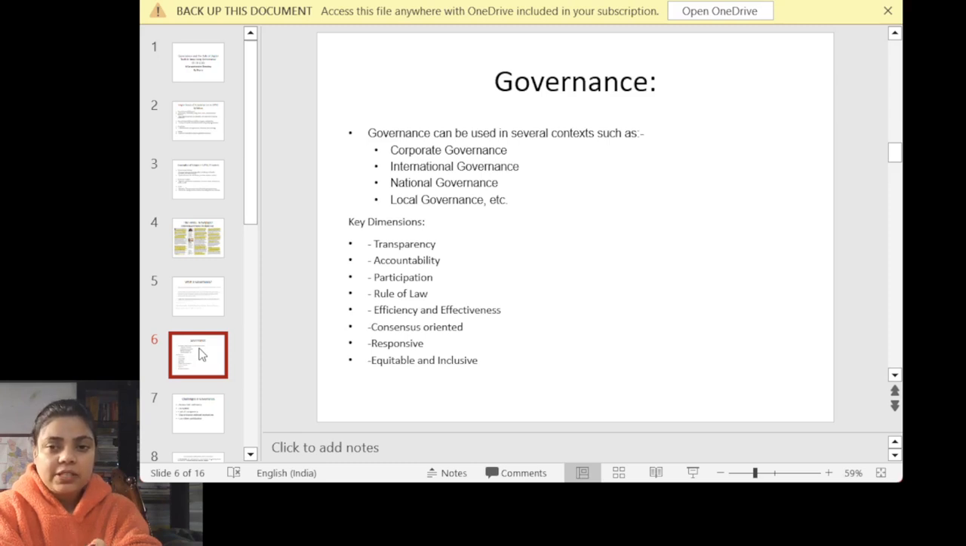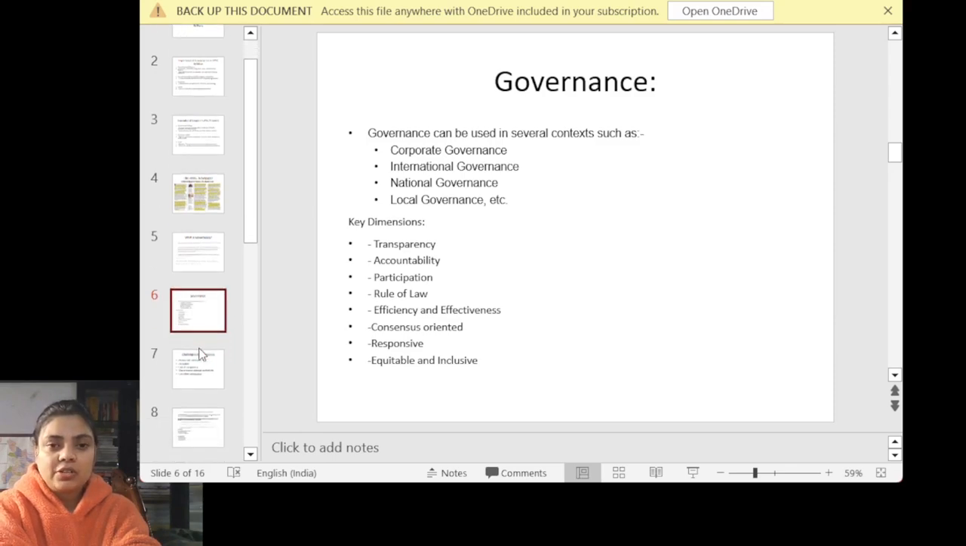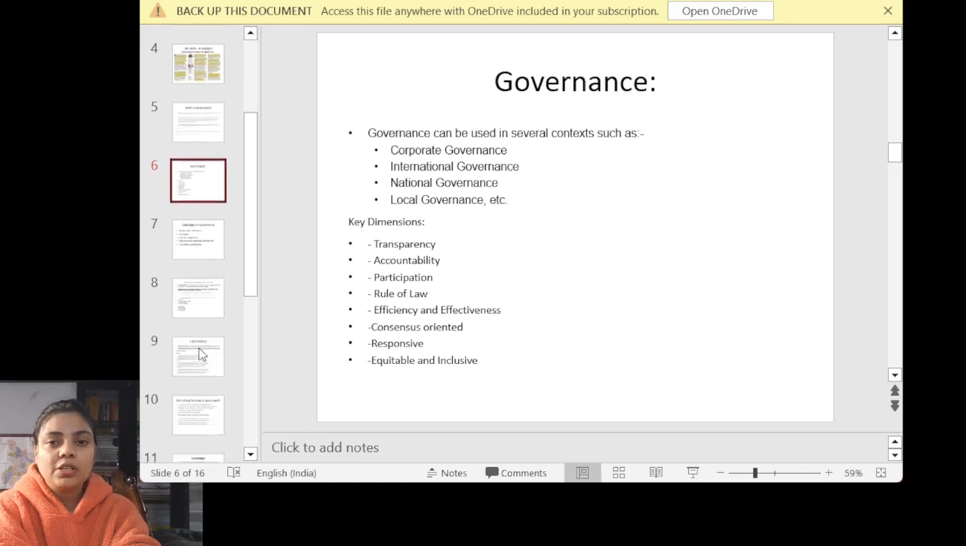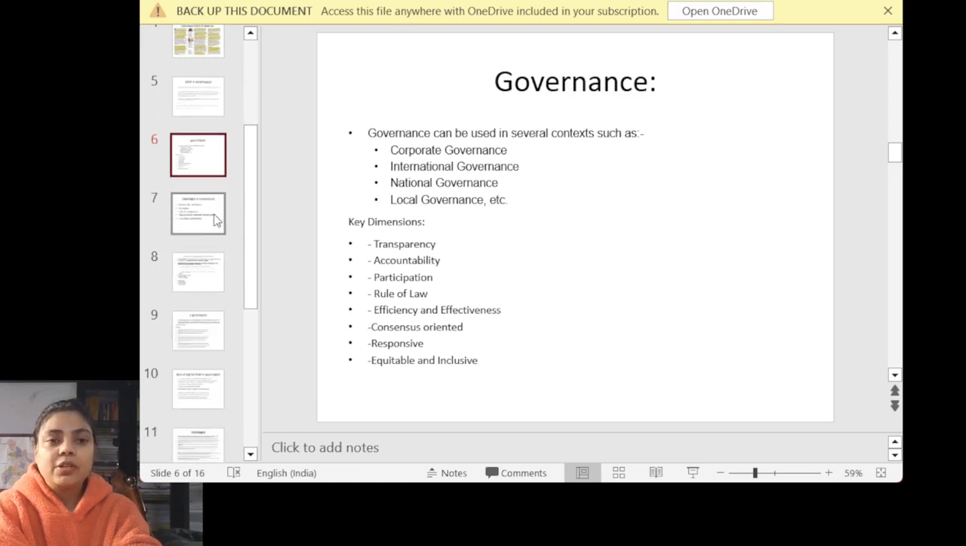Efficiency and effectiveness is also important. If we are making a certain policy, that should have its efficiency in the current scenario and its effectiveness also. Consensus oriented: suppose the government is making a certain rule for the transgender community, so the transgender community should have a consensus. Whatever rule has been made by the government, they should agree, yes, we need this kind of policies in order to improve our situation.